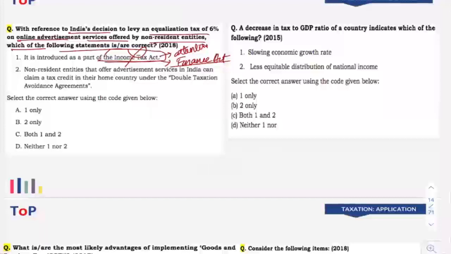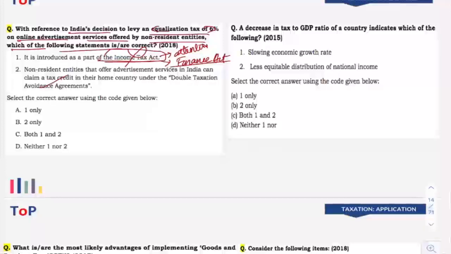You might have studied equalization levy, but just imagine, even after studying that, if this particular question goes wrong, how will you feel? Just because of a silly mistake where you did not pay attention. So do pay attention. That is the point that I want to put in your face. Please pay attention to the details in the question.